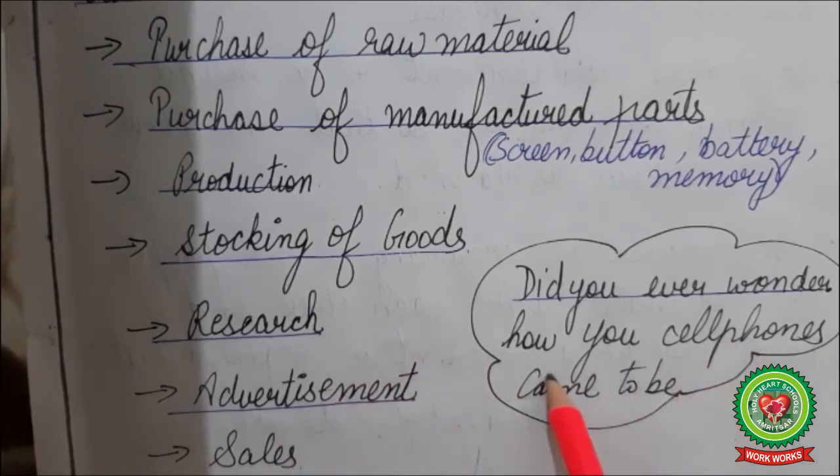Don't you ever wonder how cell phones came to be? Why we are having a variety of cell phones? They provided us with a huge features. We are at homes and we are accessible to the world. So with the help of mobile phones, you can access and get connected to everyone at any place.